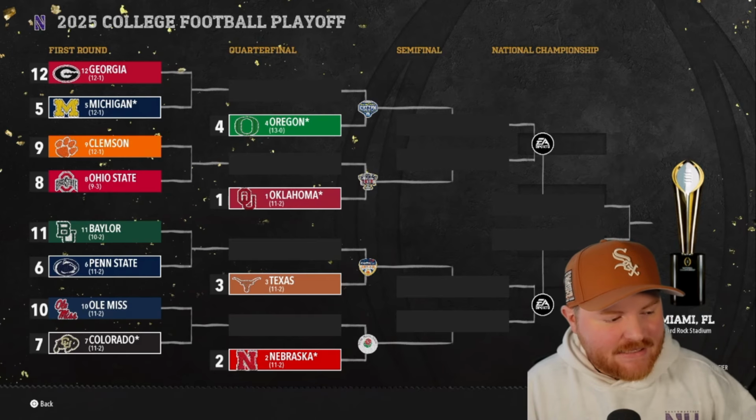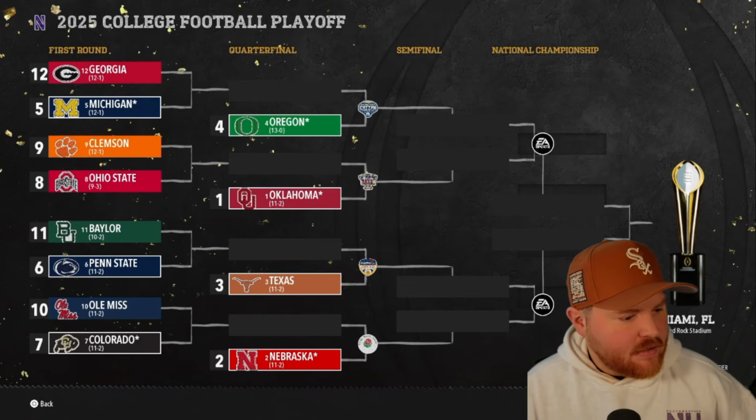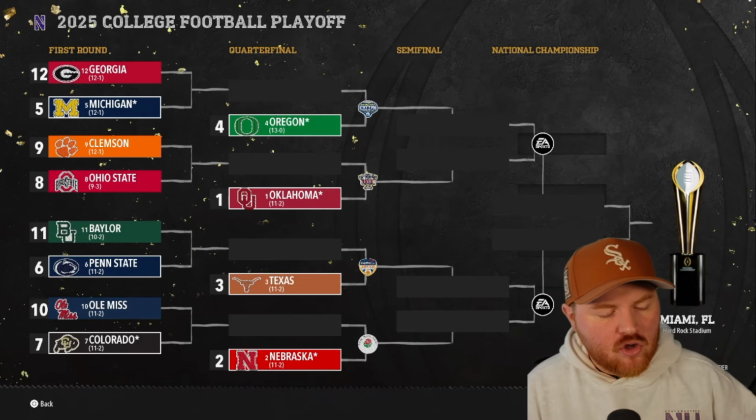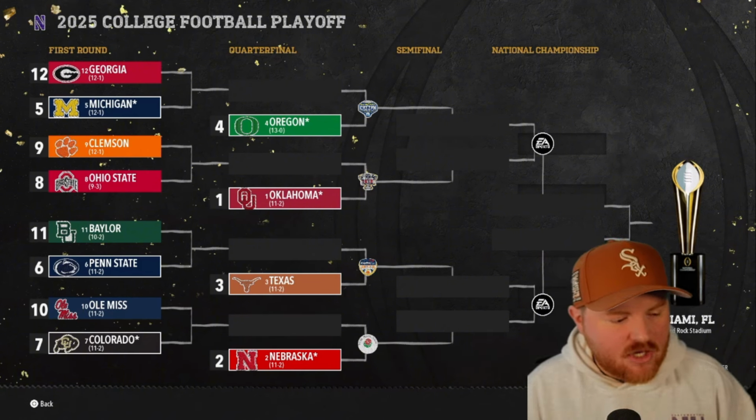So although Ohio State didn't make it to their conference championship game, they do make it to the playoff. Baylor is taking on Penn State. Ole Miss will take on Colorado, who won, I don't know what conference that was, but they won. Oregon was a conference champion. Oklahoma was a conference champion in a conference centered around them. Texas was not a conference champion, but they make a top 4 seed. And Nebraska was the conference champion, I guess, of the Big Ten.